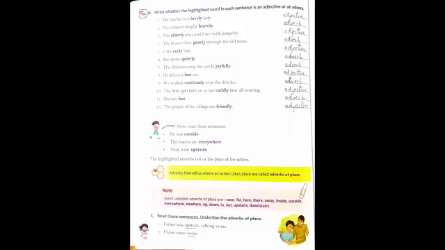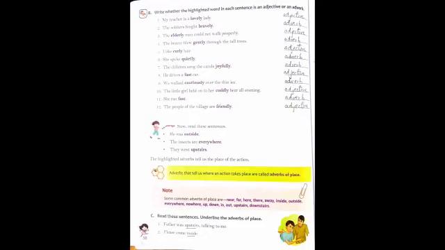Students, here one more kind of adverb is given on page number 58. Adverbs of place. Adverbs that tell us where an action takes place are called adverbs of place. Here are some examples.